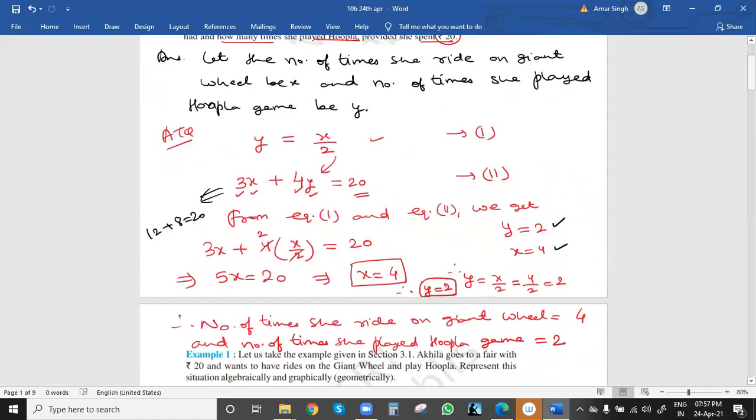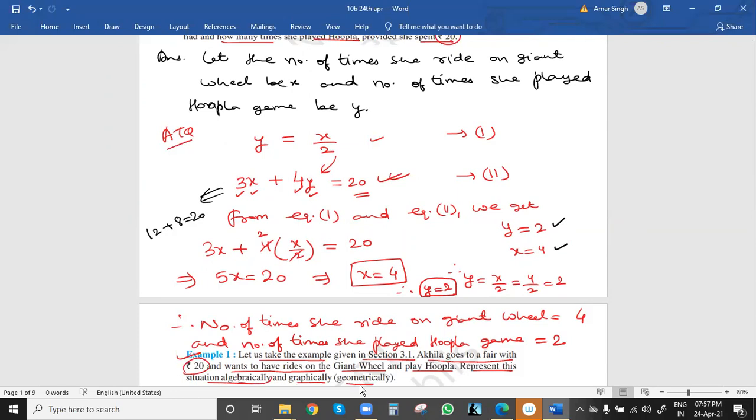See one thing important here. Example 1 says, let us take the example given in section 3.1. This was section 3.1, what we have just solved. Akila goes to a fair with rupees 20, the same value we have taken, and wants to have rides on the giant wheel and play the Hoopla game. So represent this situation algebraically and graphically.